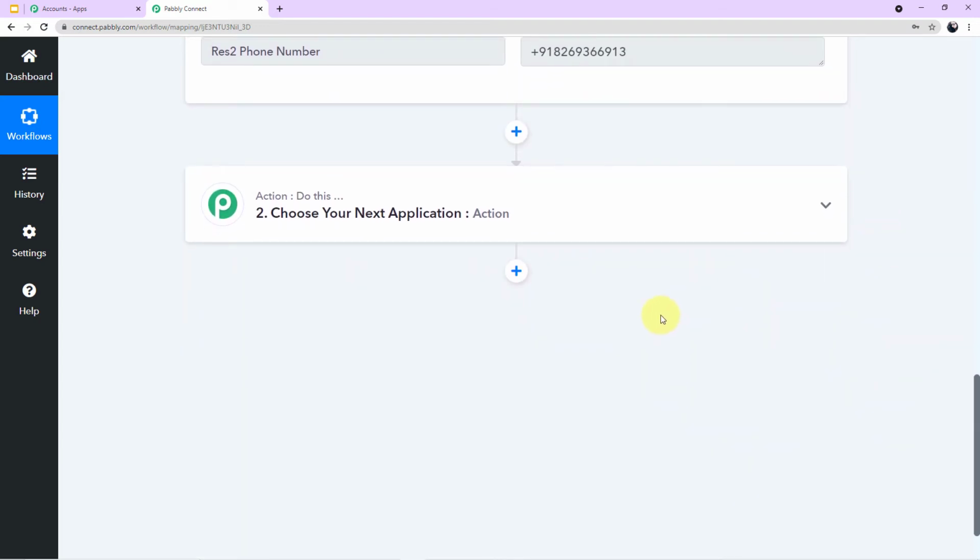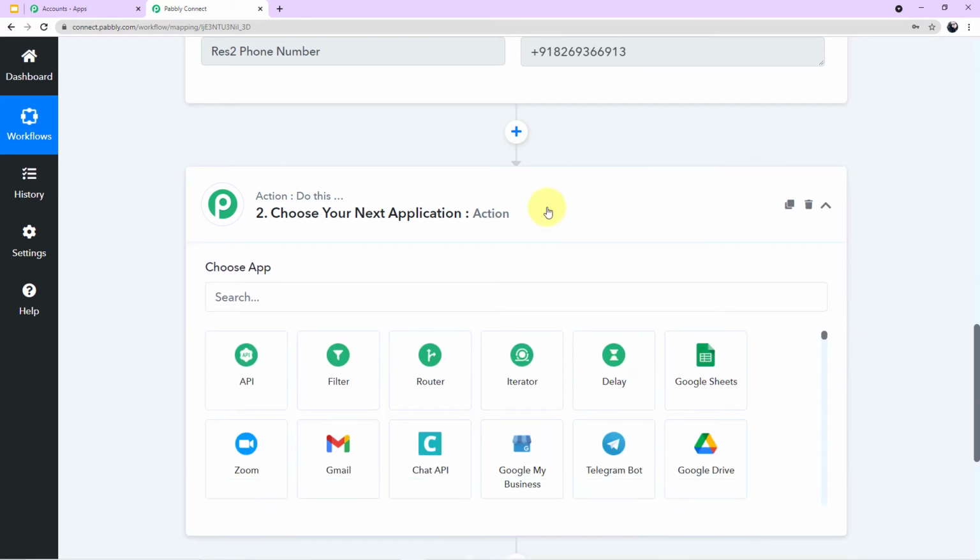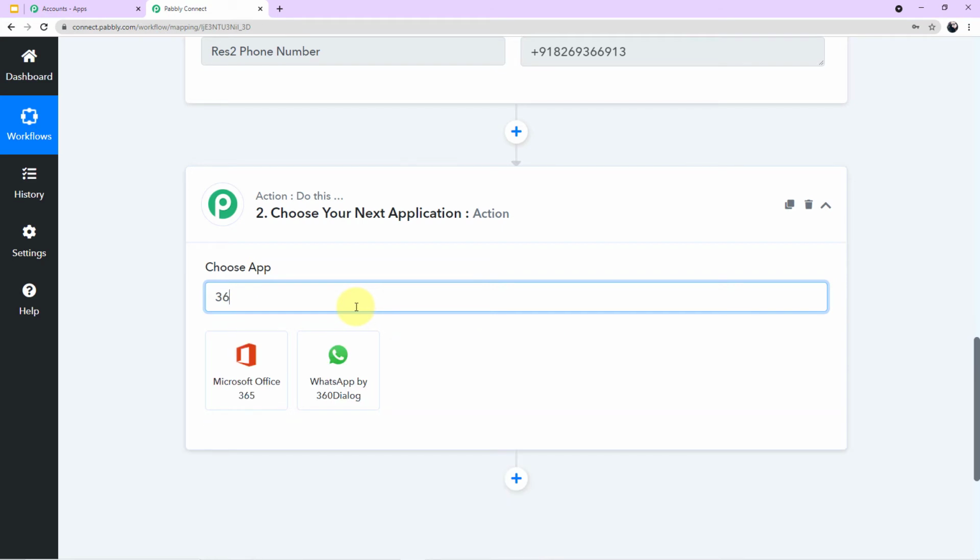Okay, so to integrate 360 Dialog, you have to come down to your next application, click on the search field, and here you have to search for 360 Dialog.